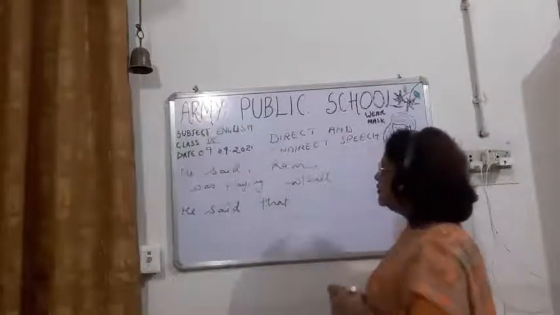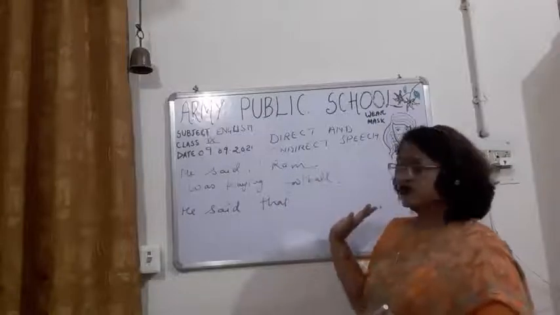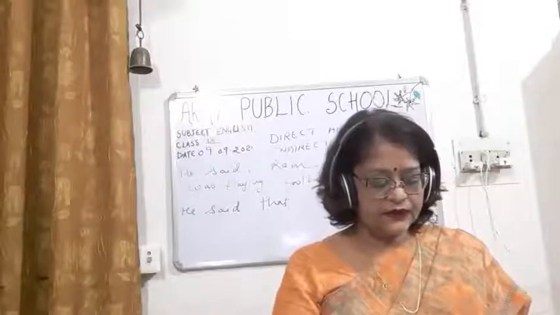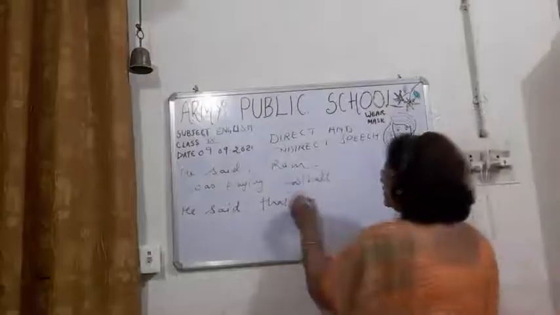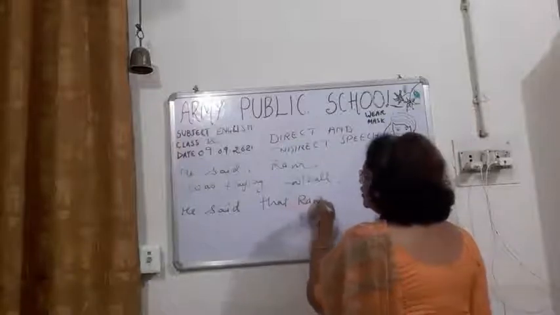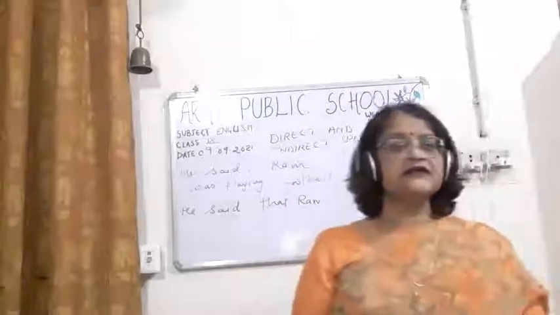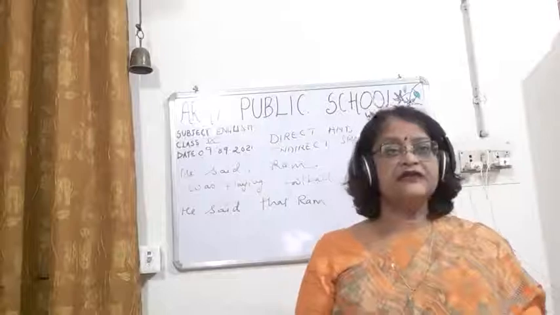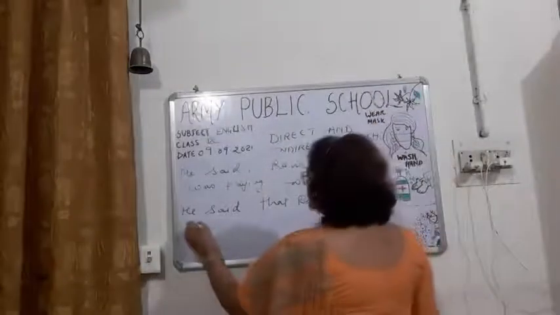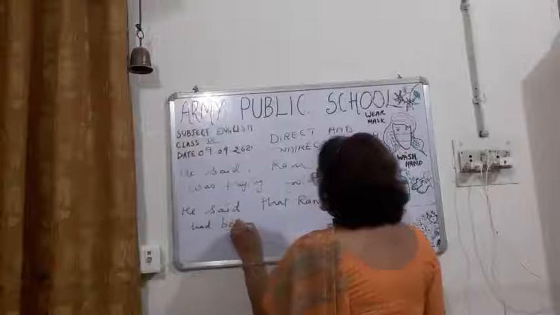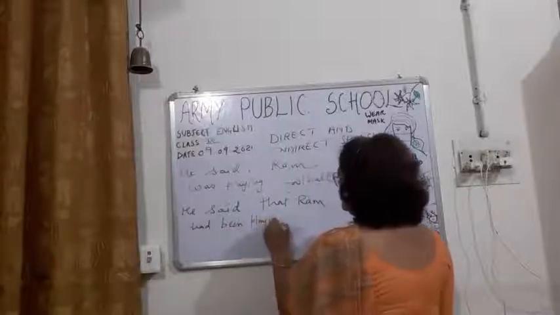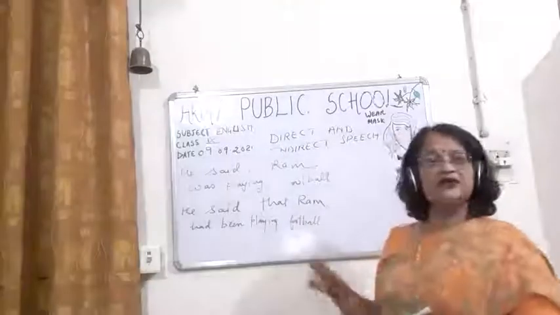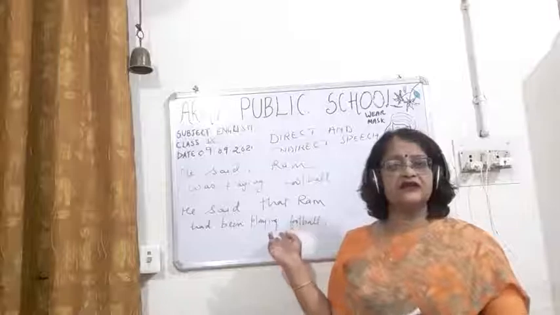Now, Ram is in the third person, so there will be no change in Ram. Right? Ram here is the third person, no change. Now children, was playing. The tense is past continuous, and children, it will become past perfect continuous. So had been playing football. So no change in Ram. Why no change in Ram? Because Ram is a name and this is a third person. We never change third person.